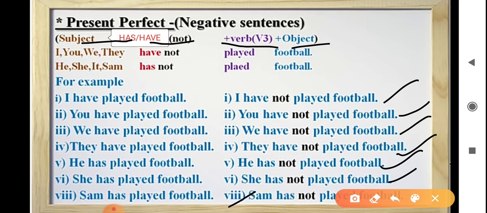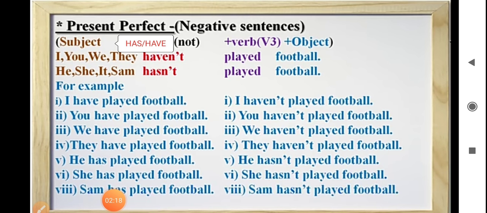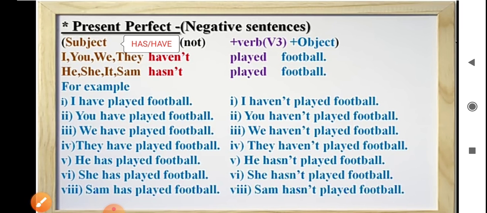For framing negative sentence, we use the negative word not with the helping verb has or have. Abbreviated form for have not and has not is haven't and hasn't.